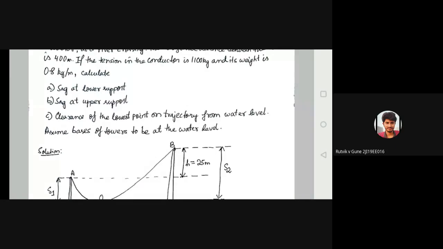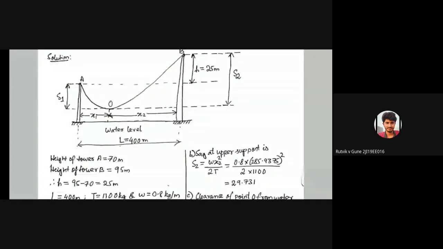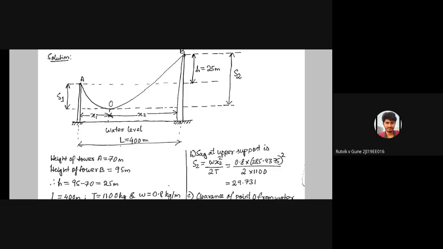Height from ground, ma'am. Right. Height from ground to what? To the lowest point, it is required. They have asked for the lowest point, so I'll calculate the distance from the lowest point to the ground, that is, from O to the ground. You see the dotted line from O to the ground, from where x1 and x2 are marked. That line is actually the clearance from the point O.